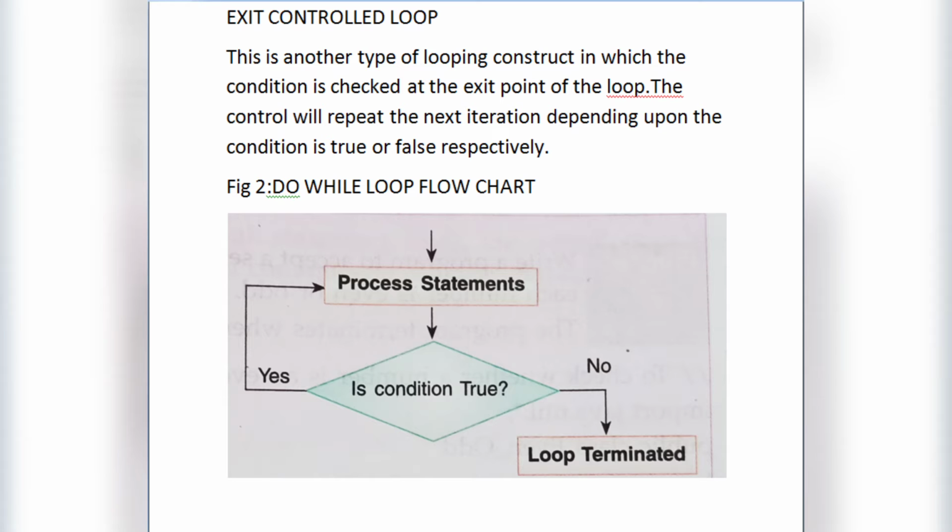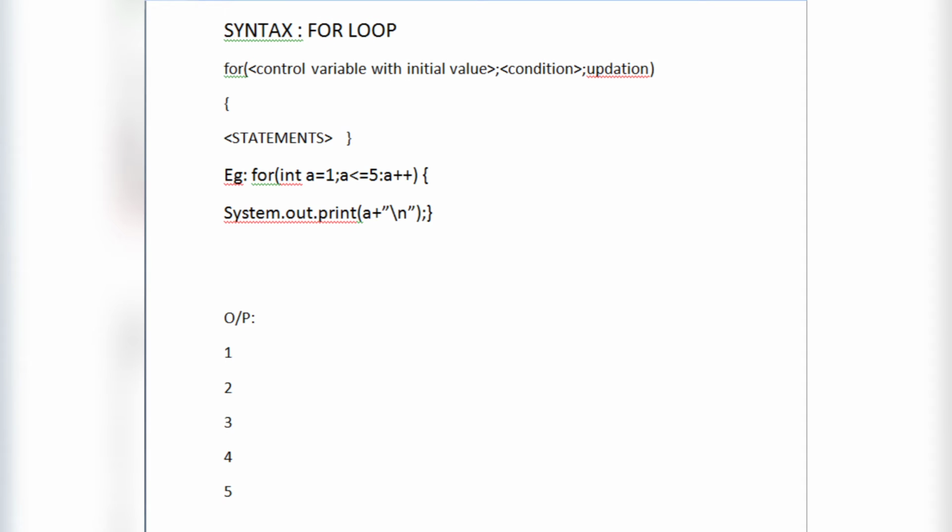Okay, so next we move to the syntax of the for loop. Inside the first bracket, it is written the control variable with its initial value, and after a semicolon its condition, and after a semicolon its updation, and after that, inside the curly braces, we give the statements. So inside a for loop, the first thing that comes is the initialization of the control variable, and then we give a condition to the loop, and then we update it.